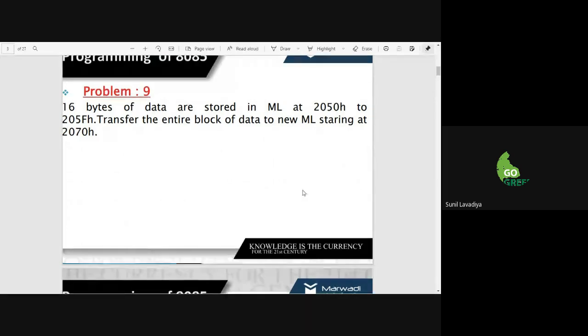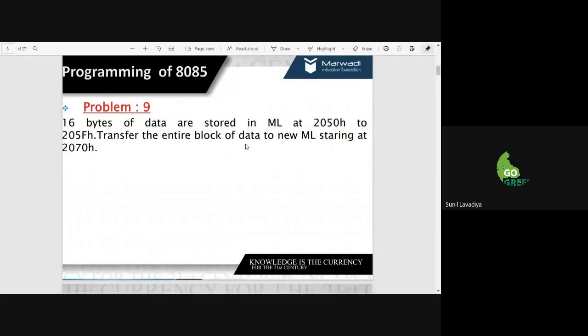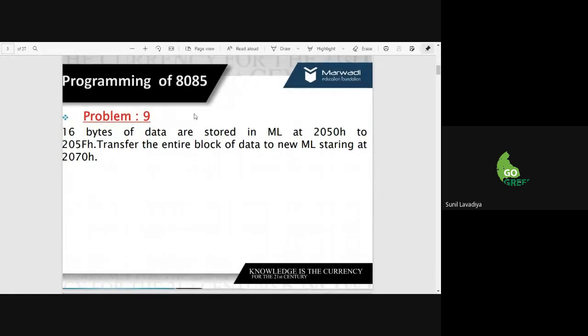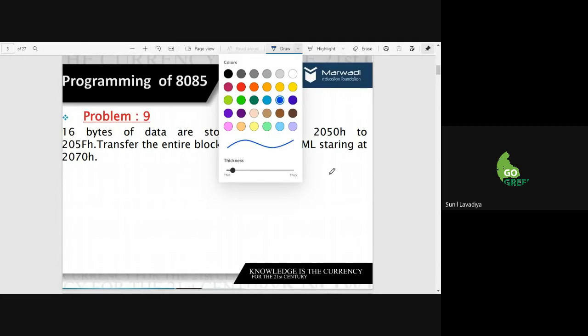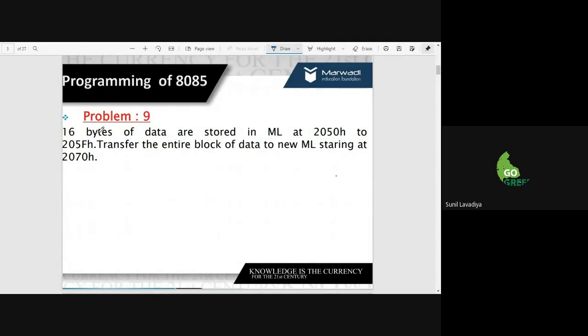So in this question, we have already done a similar program in our lecture part. So it's like revision for you. In this question, what do we have to do?